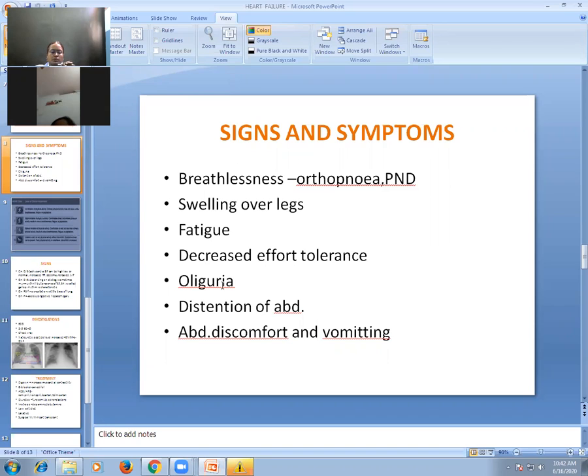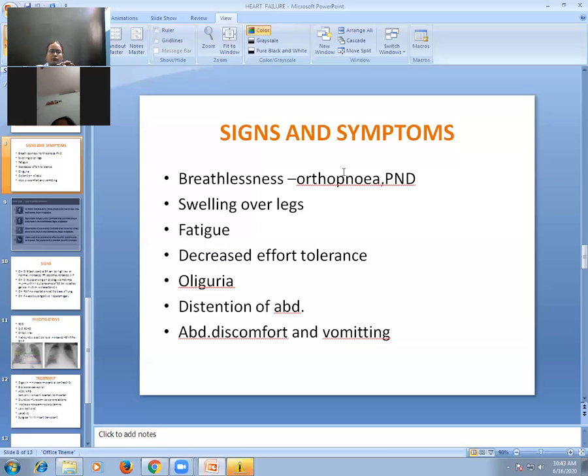Then oliguria, decreased urine output, because the kidneys will not get proper blood supply. So it results in oliguria. Distension of abdomen, that is the fluid collection in the peritoneal cavity, presence of ascites, and abdominal discomfort and sometimes vomiting. This abdominal discomfort and vomiting is because of congestive hepatomegaly. So the back pressure effect is pulmonary edema. Then this pulmonary edema later results in right-sided heart failure. So when left-sided plus right-sided heart failure occur, it is called congestive cardiac failure.